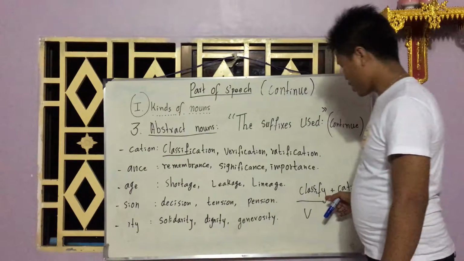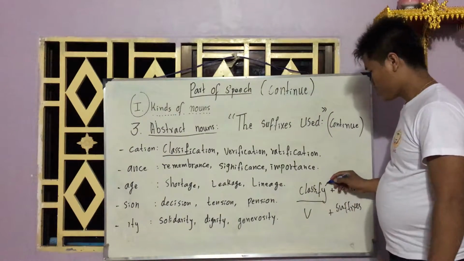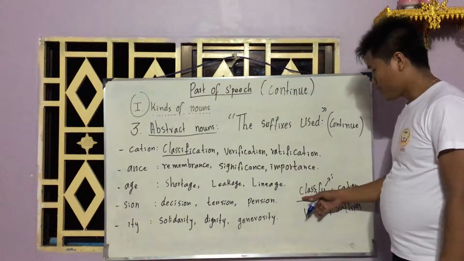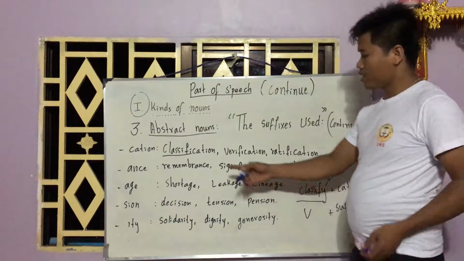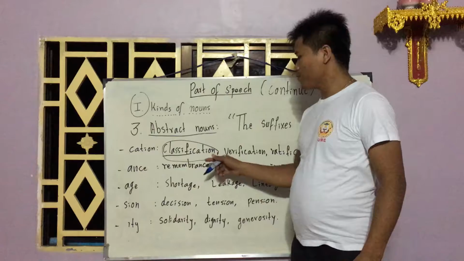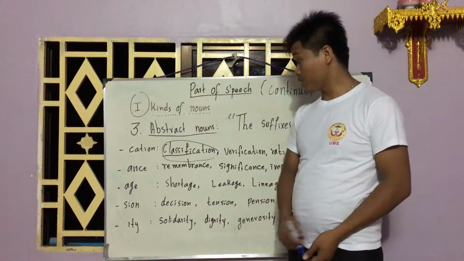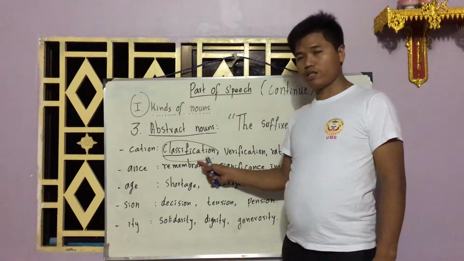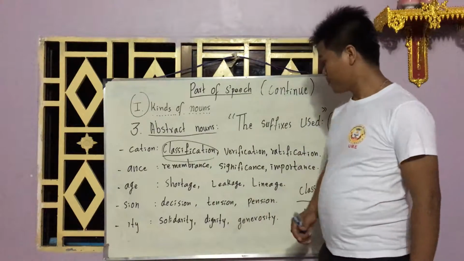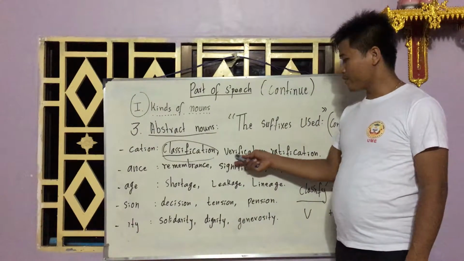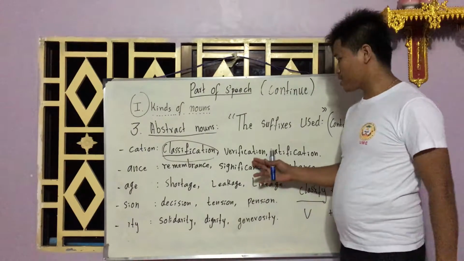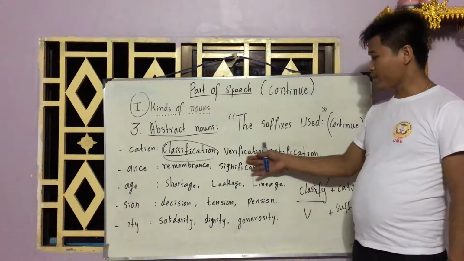Okay, we change y to i. We say classify, but when we change to the noun form, not classify, we write classification. Verification. Verification means verify plus cation.